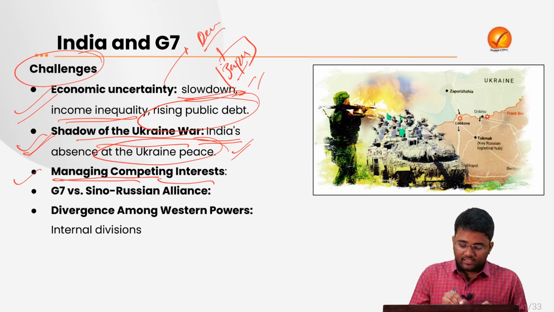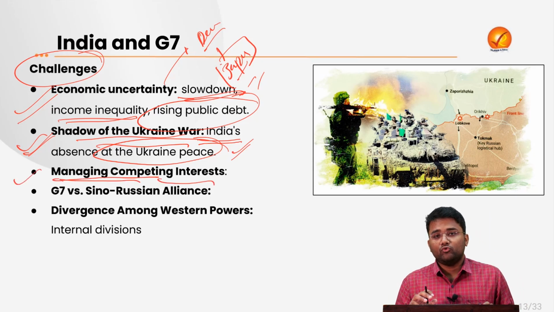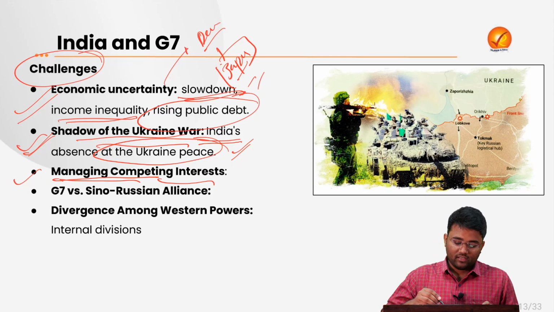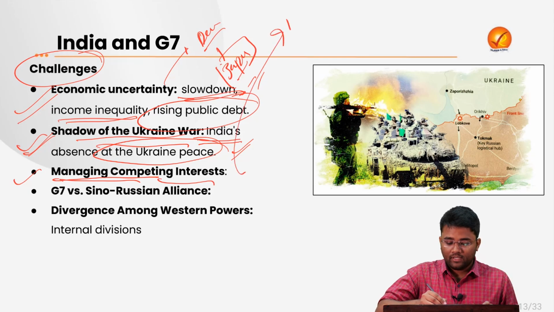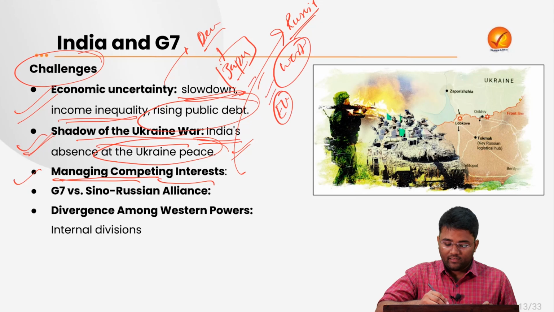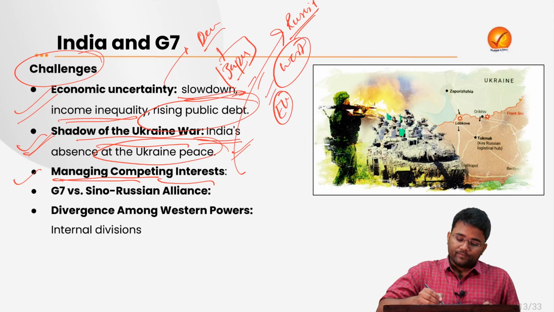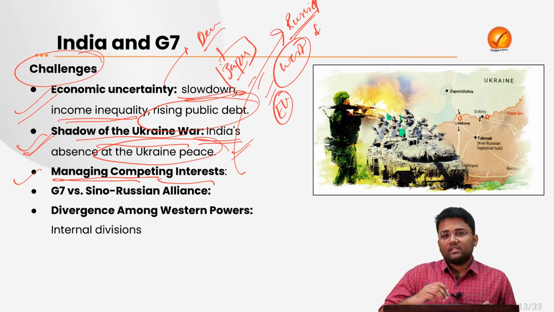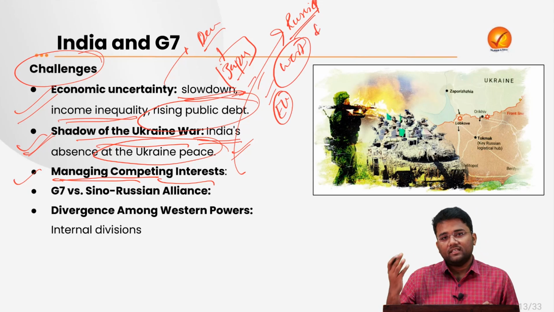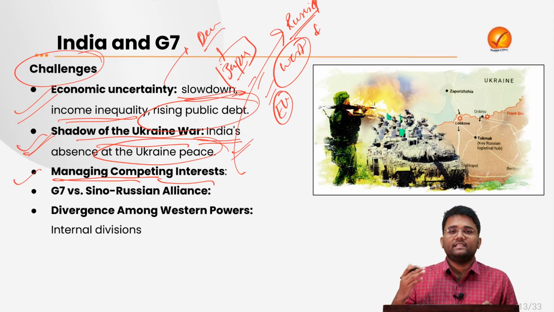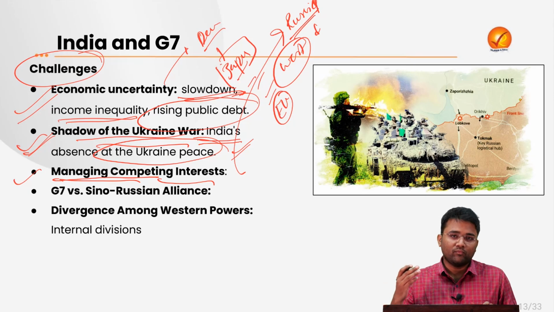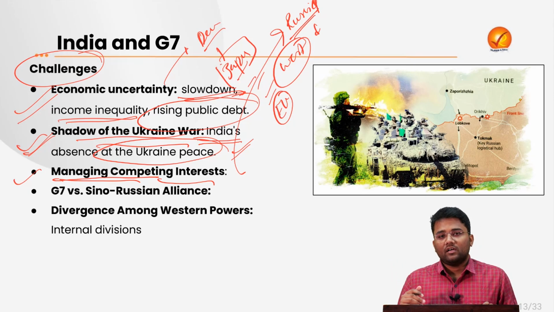Then it will be very difficult for India to manage the competing interests. Let's take an example. India has some interest with Russia, and also with the West, with the EU and everyone, the United States, parts of the Western countries. So India is not completely criticizing Russia over the Russia-Ukraine war. It is only saying that it is against the violence, and it wants to focus more on deliberations and cooperation among the different countries.